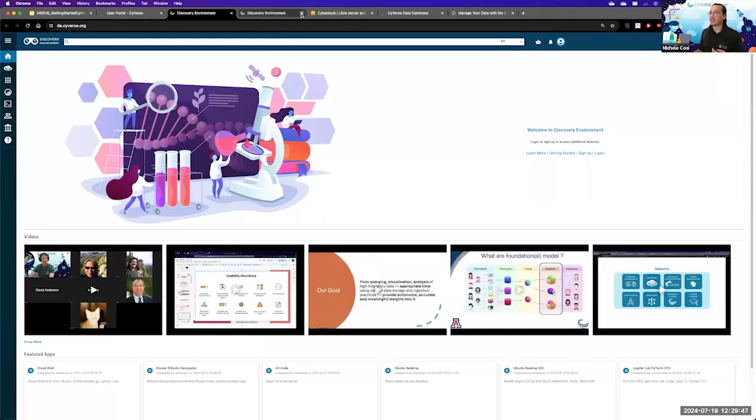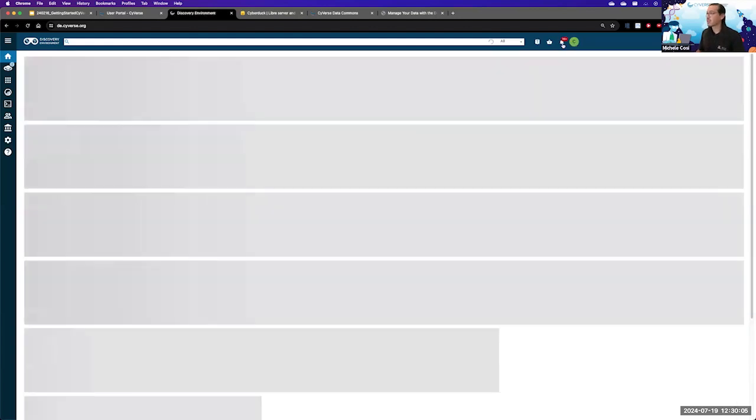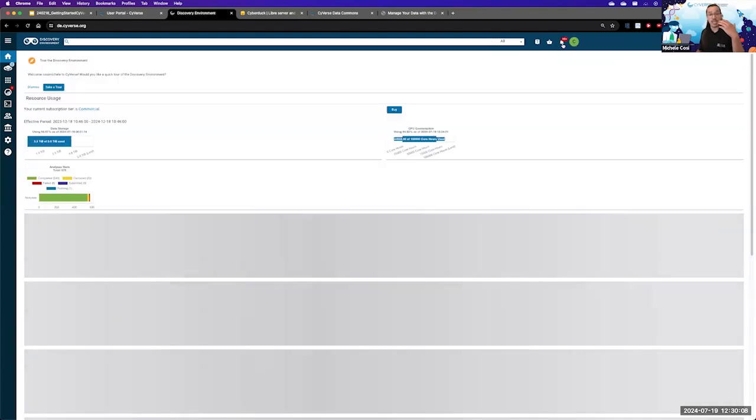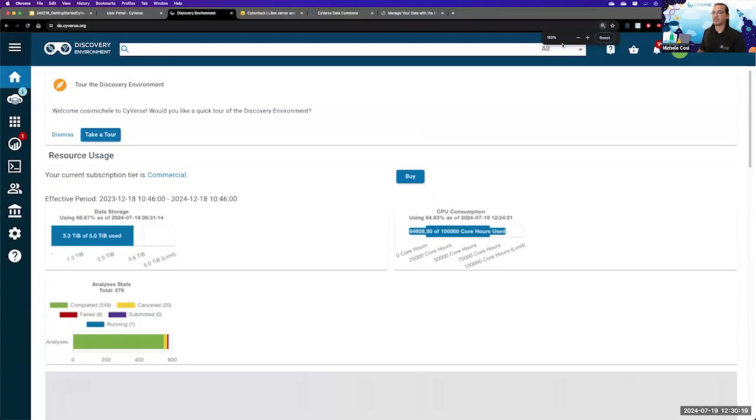As I mentioned a second ago, the Discovery Environment is our cloud laboratory bench, where you can access all of the applications and even your data. To log in, you can click on the top right button where it says login, and it shows a little icon of a user. Since you are already logged in, user.cyverse.org is going to also log you into the Discovery Environment. I'm going to make this a little bit bigger.